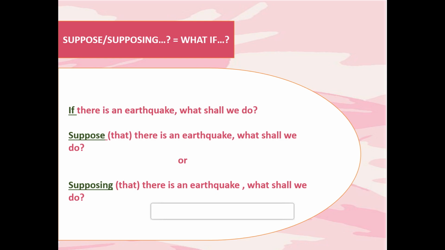That is written here in brackets and can be understood; you need not write it in your answers. Suppose there is an earthquake, what shall we do? Or you can also write, supposing there is an earthquake, what shall we do? I hope this is clear to you. It's very simple: you simply have to replace if with suppose.